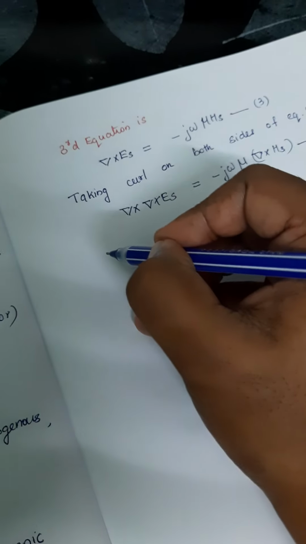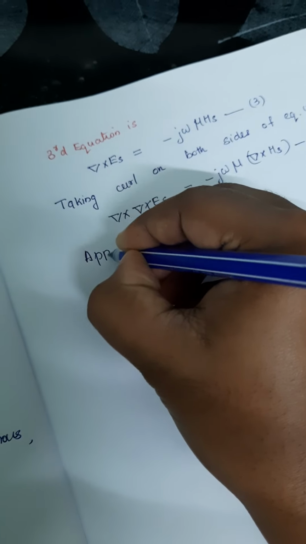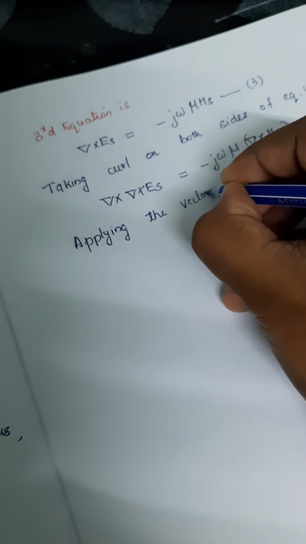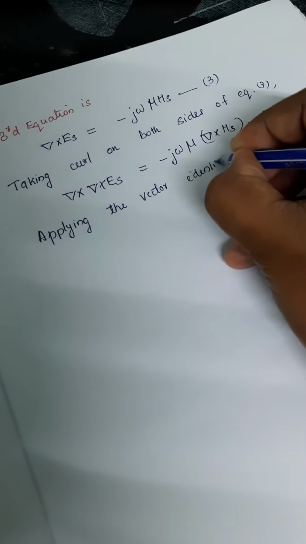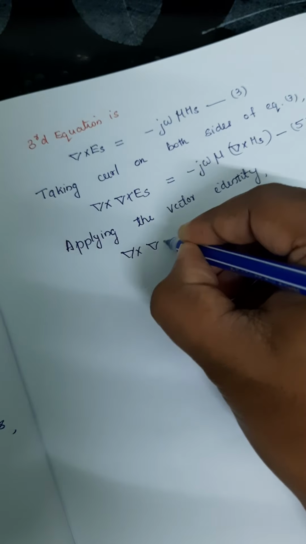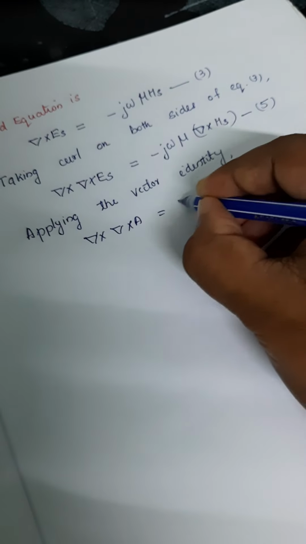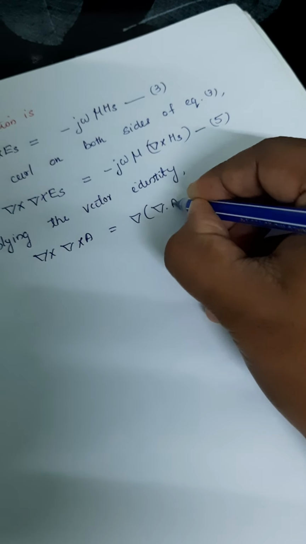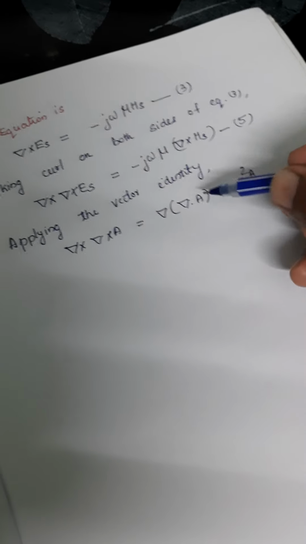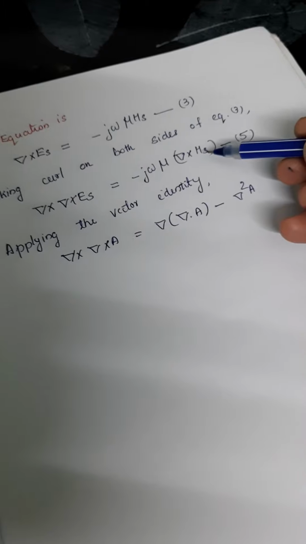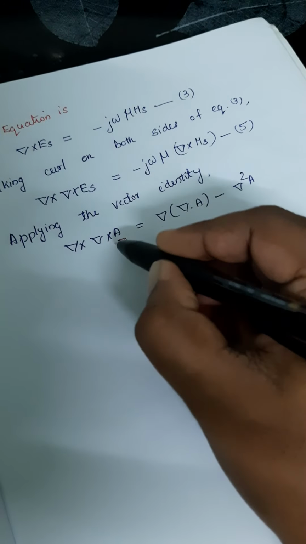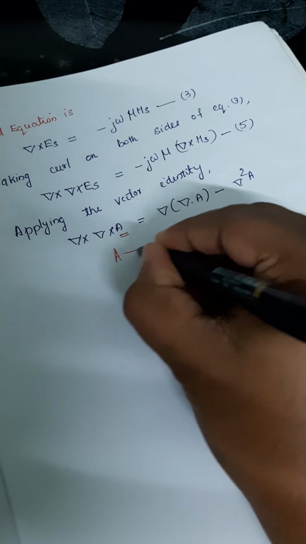Now we apply the vector identity, that is del cross del cross A is equal to del into del dot A minus del square A. If we apply this vector identity to equation number 5, here A is E of s.